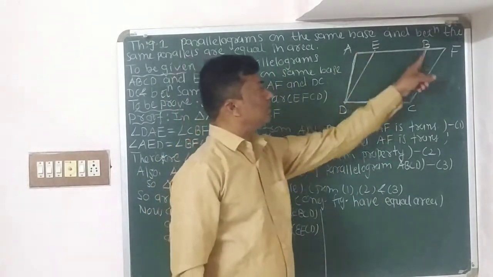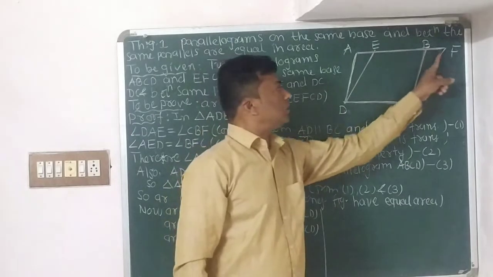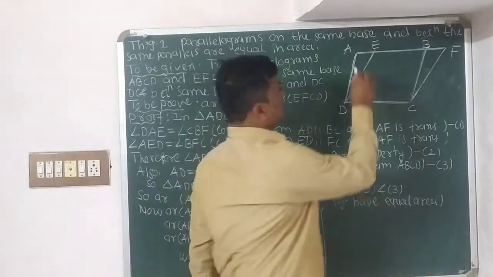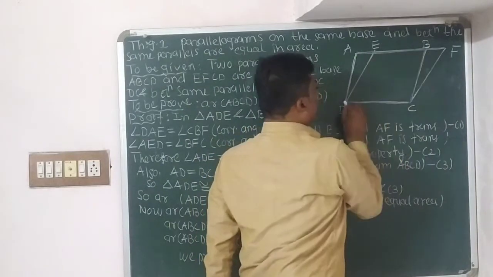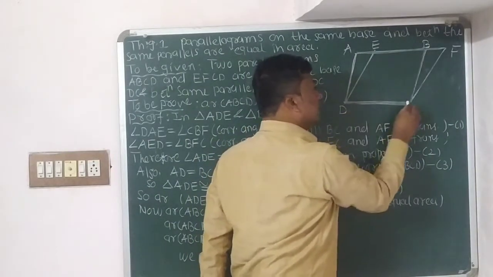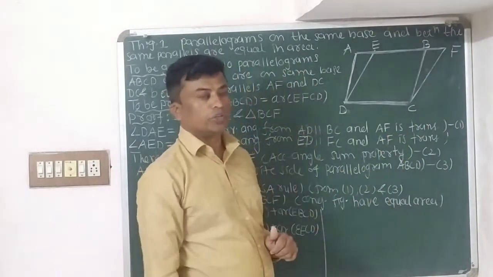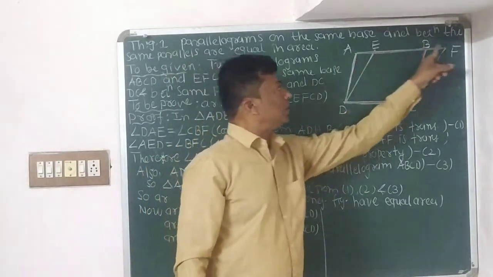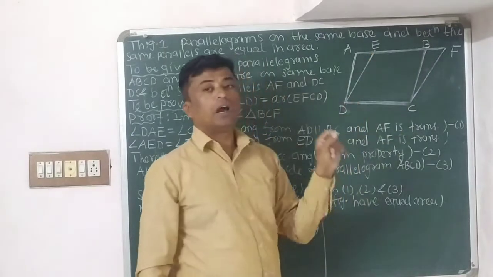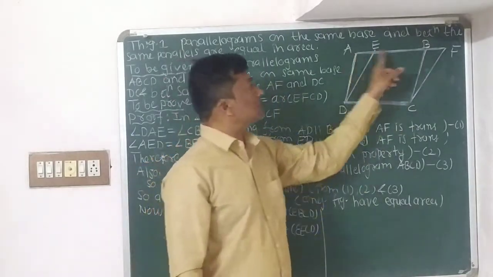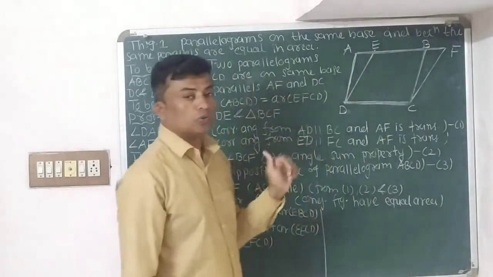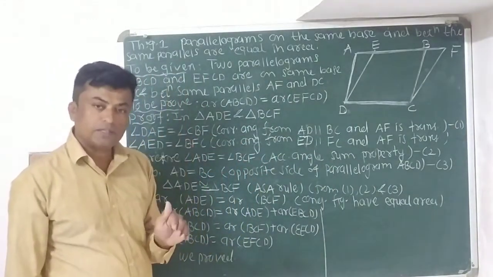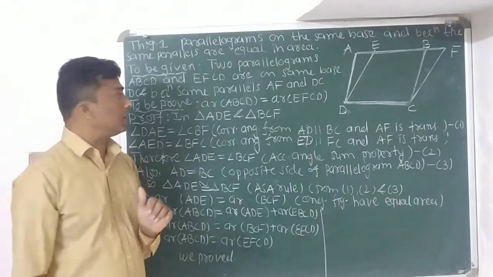And see children, AF and DC are parallel to each other. So parallelogram ABCD and parallelogram EFCD are between the same parallels AF and DC. So in the given, both parallelograms are on the same base and between the same parallels.